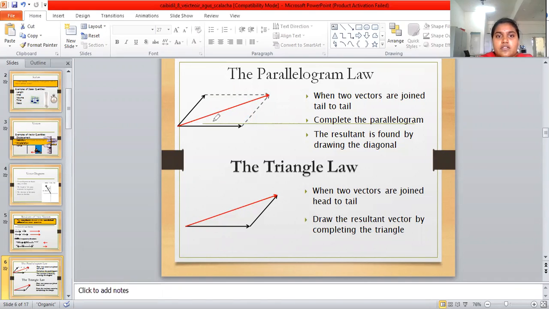This is the x-axis, this is the origin, and this is the y-axis, and this part is x and this part is y. Two vectors joined tail to tail make a parallelogram, and joined head to tail make a triangle.